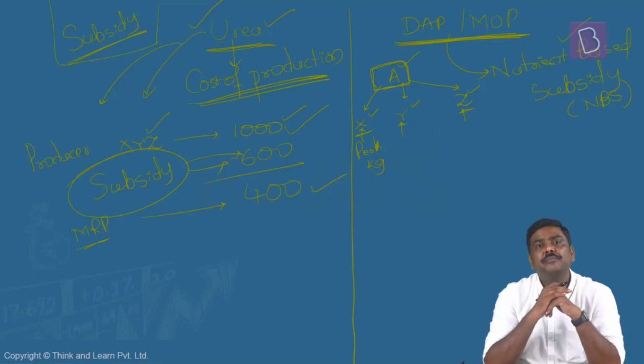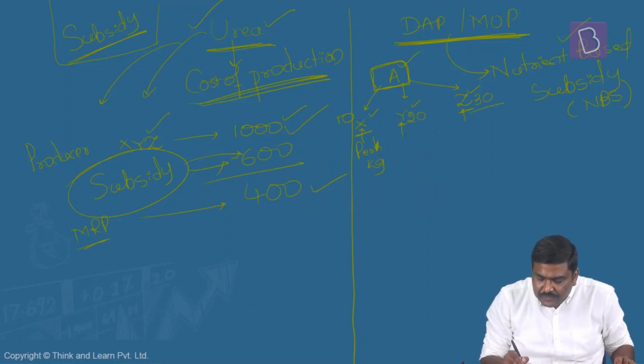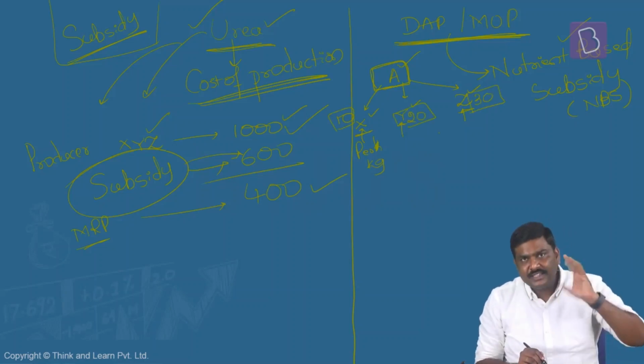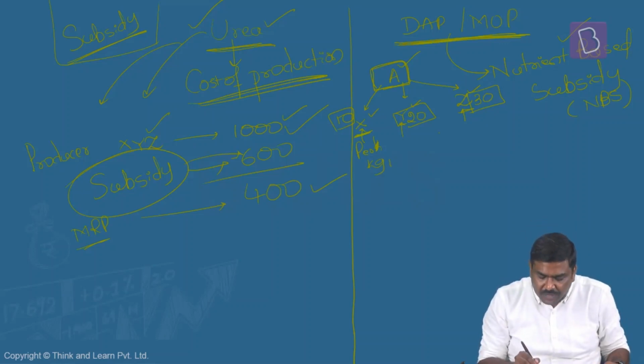Let's take an example. You understand it much better. In case of this particular fertilizer A, you require, let's say hypothetically, 10 kg of X, 20 kg of Y, and 30 kg of Z. And let's throw an arbitrary number here. Government has decided for every kg of X that you use to produce fertilizer A, I will give you 10 rupees. In case of Y, for every kg I will give you 15 rupees. And in case of Z, I will give you 20 rupees.